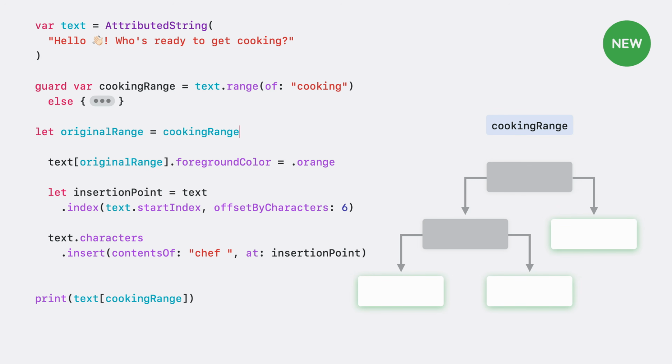Instead, attributed string provides a transform function, which takes a range, or an array of ranges, and a closure, which mutates the provided attributed string in place. At the end of the closure, the transform function will update your provided range with new indices to ensure you can correctly use the range in the resulting attributed string. While the text may have shifted in the attributed string, the range still points to the same semantic location, in this case, the word cooking. SwiftUI also provides an equivalent function that updates a selection instead of a range.